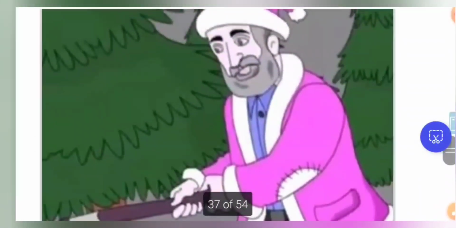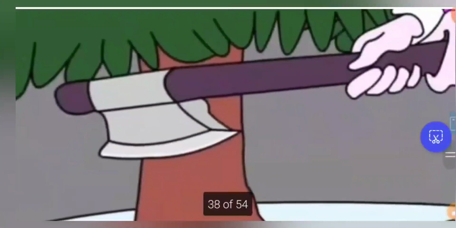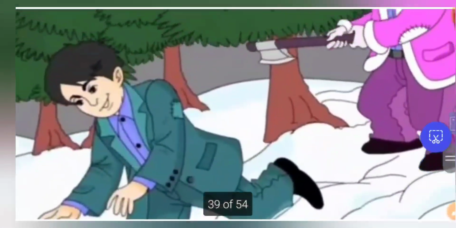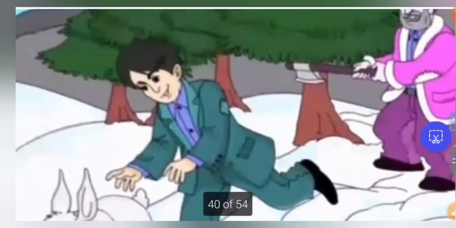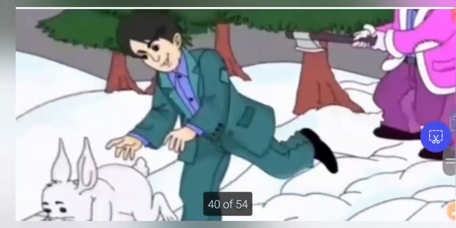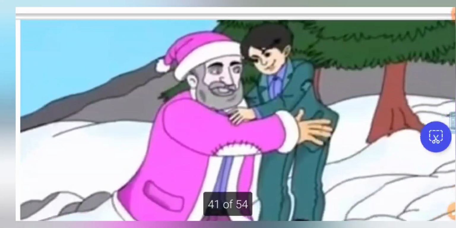So whenever the grandfather is going to the forest to cut the tree for the decoration, he will also accompany his grandfather, and if we see some rabbit, the grandfather will say to hold this devil. When he slips in the snow, the grandfather will make a loud laugh, but at once he will come and hold him in his lap.